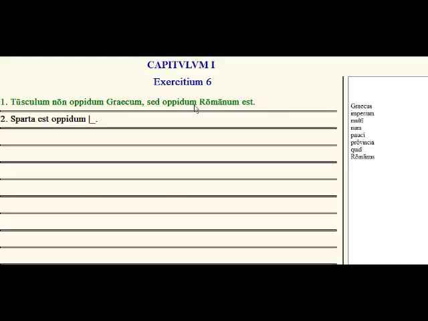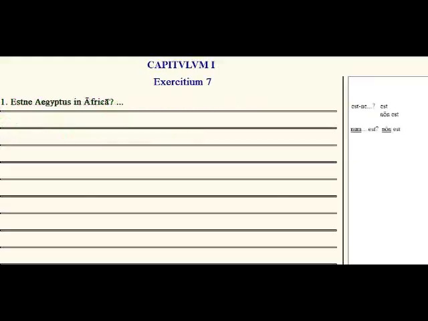Sparta est oppidum. What kind of a town is Sparta? Sparta est oppidum Graecum. Okay. So finish those exercises, and let's go to exercise 7.